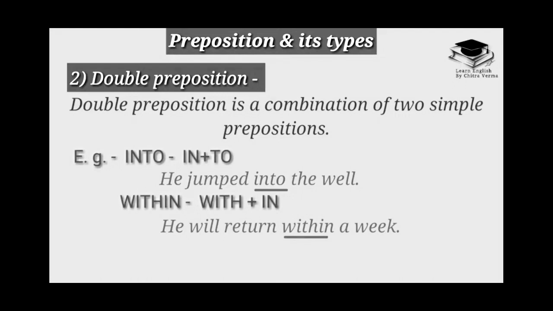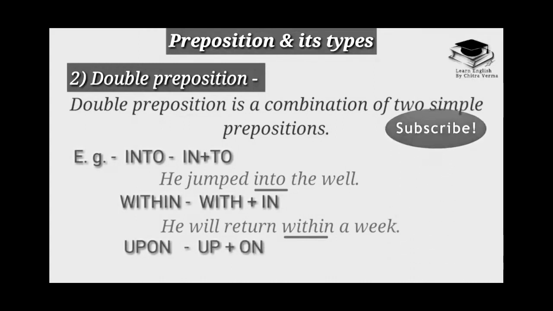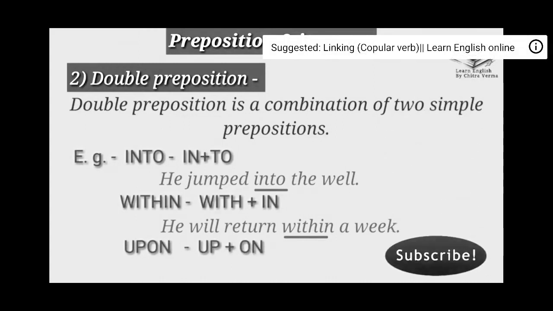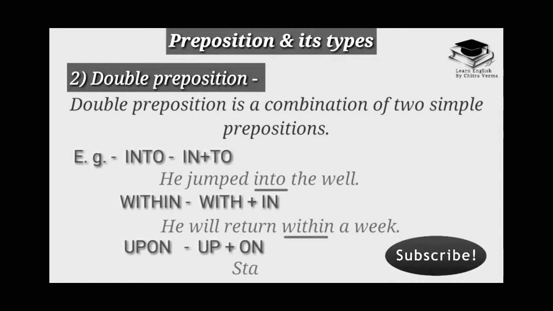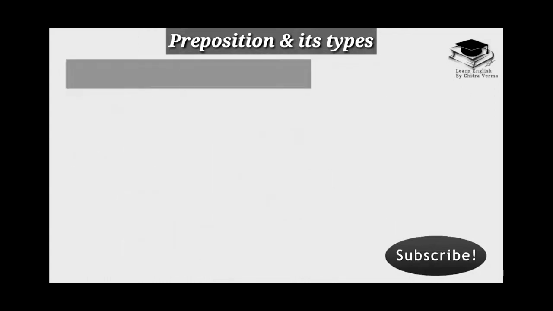Upon is the combination of two simple prepositions, up plus on. For example, stand upon the chair. Chair is a noun and before it is used upon.